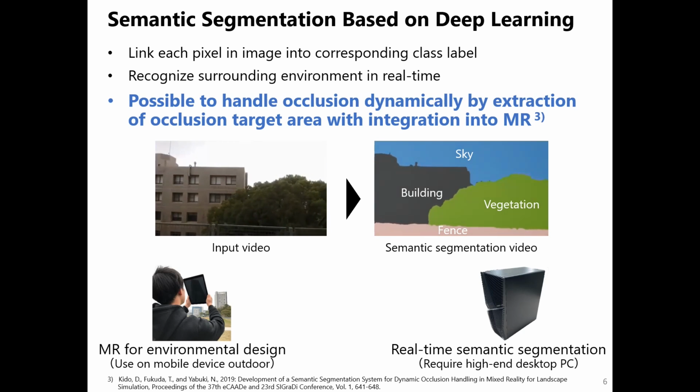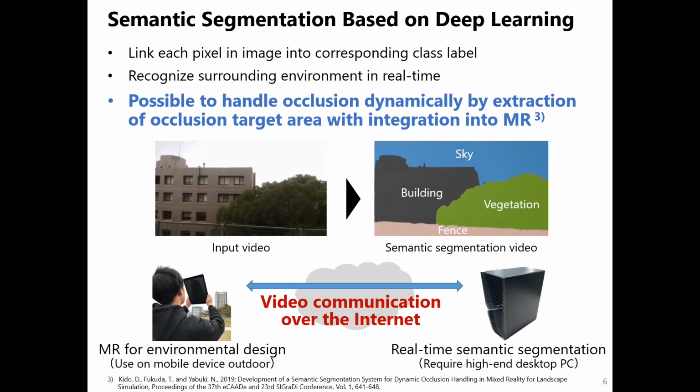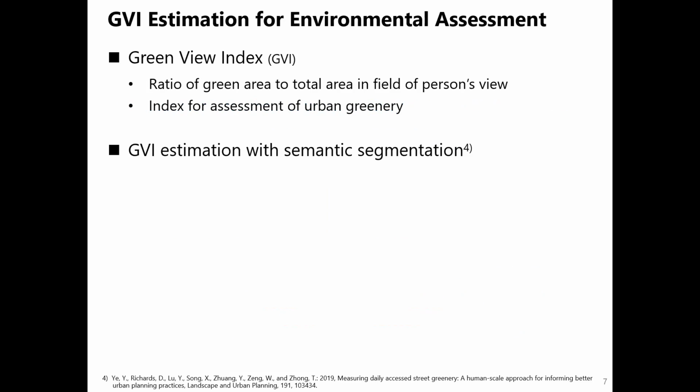Since real-time semantic segmentation involves heavy processing, a framework was developed in which the client device transfers image frames to a high-end PC, which performs semantic segmentation processing and sends processed frames back to the client. However, the client-server communication could only be applied to the LAN environment. Then a new system framework that can be used over the internet is expected.